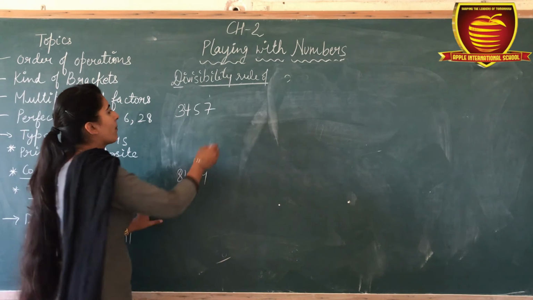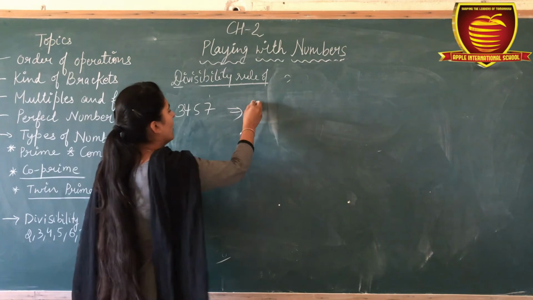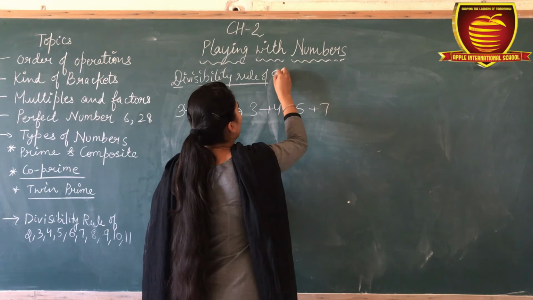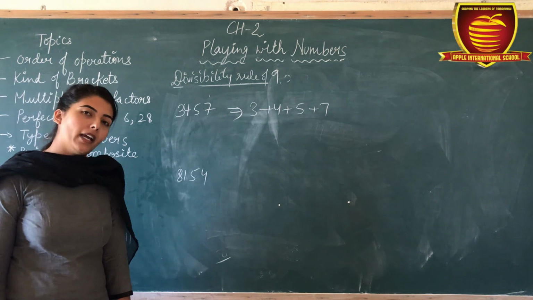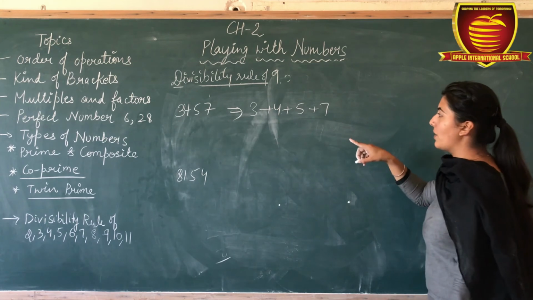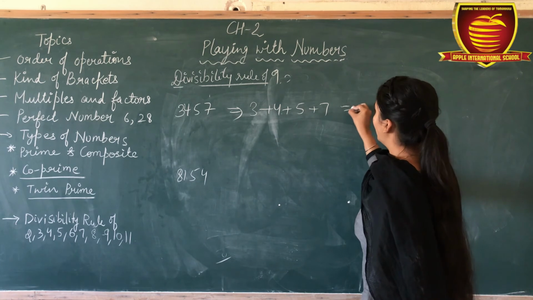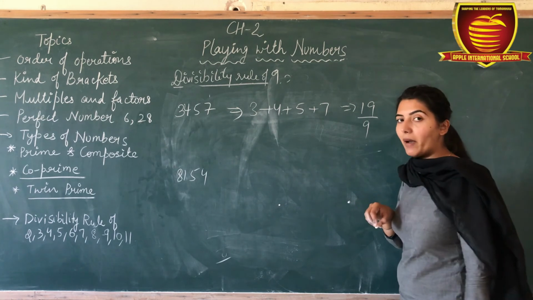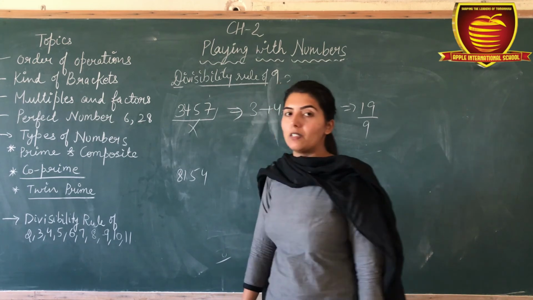Now, if the sum of all the digits is divisible by 9, then the complete number is divisible by 9. Okay. For example, 3 plus 4, 7. 7 plus 7, 14. 14 plus 5, 19. Okay. Is 19 divisible by 9? No. Then this number is not divisible by 9.